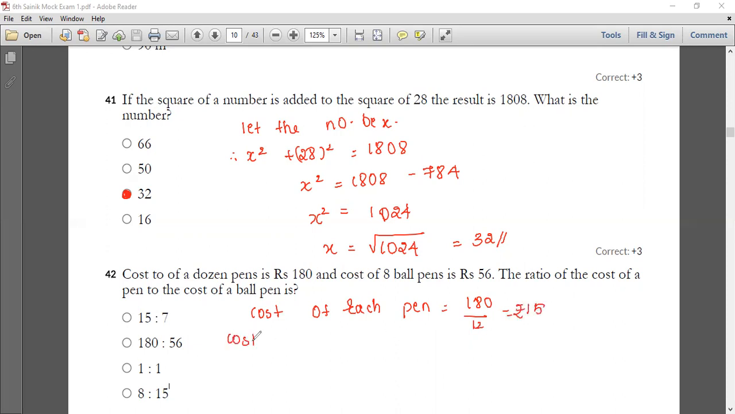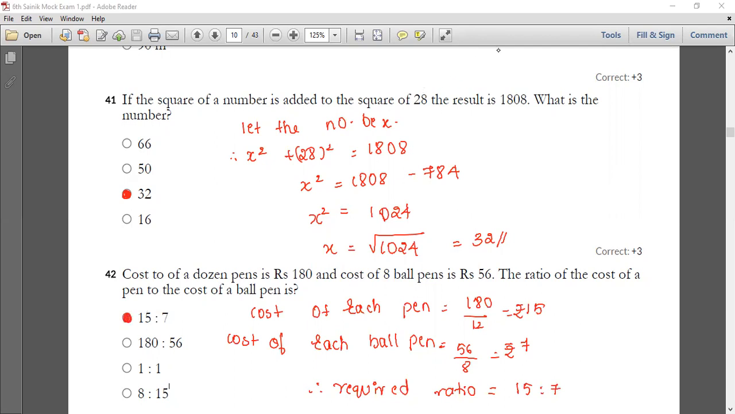And when I come to the next part, what will be the cost of each ball pen then? That is 56 divided by 8. You're gonna get rupees 7. Okay, so therefore the required ratio. You all know that the ratio can be written in the format of a fraction. So that is nothing but 15:7, and your option A is the correct answer.